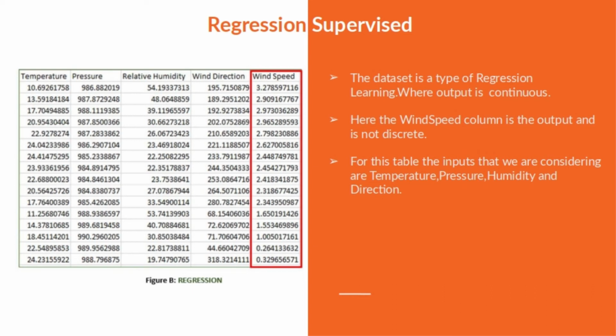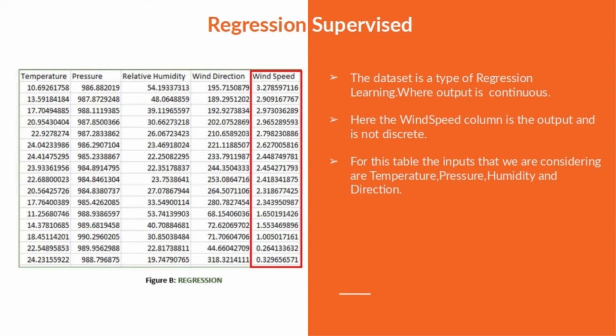It is a meteorological dataset which serves the purpose of predicting wind speed based on parameters like temperature, pressure, humidity, and direction. So based on these parameters we'll be finding the wind speed. Wind speed is not a discrete value, it is a value in the whole domain. So this is not a classification, this is a regression. That's why it is called a regression algorithm.